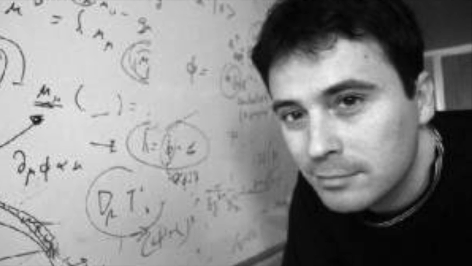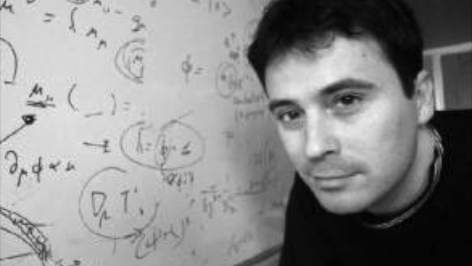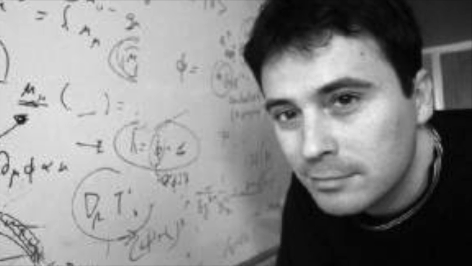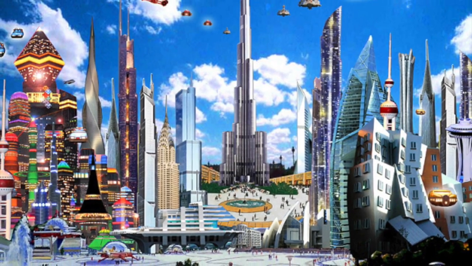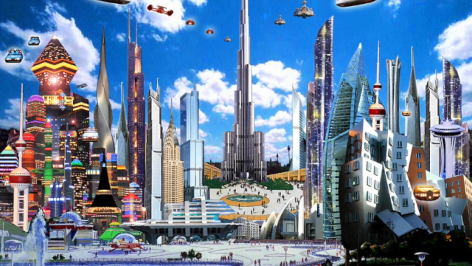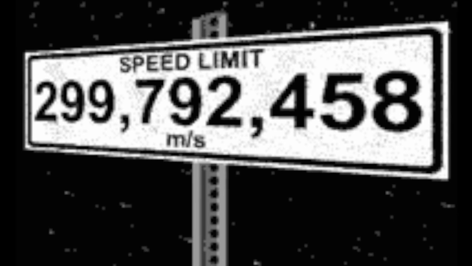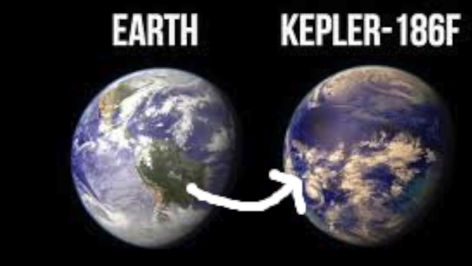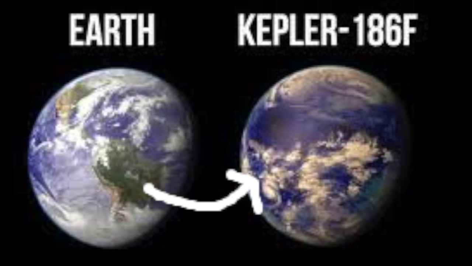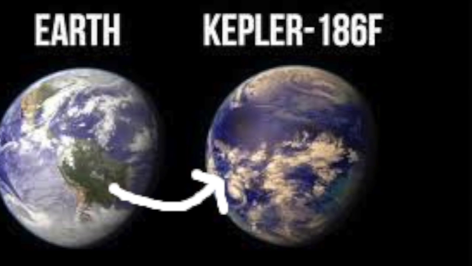João Magueijo, a professor in theoretical physics at Imperial College London, is a pioneer in varying speed of light theory. Andreas Albrecht and João Magueijo proposed that the speed of light could have been up to 3 times 10 to the 30 meters per second in the early universe. The speed of light having a different value could have huge effects in the future. For example, having faster light speeds means having faster possible space travel, which means we are better able to travel to other planets, and searching more planets means a better chance of finding extraterrestrial life.